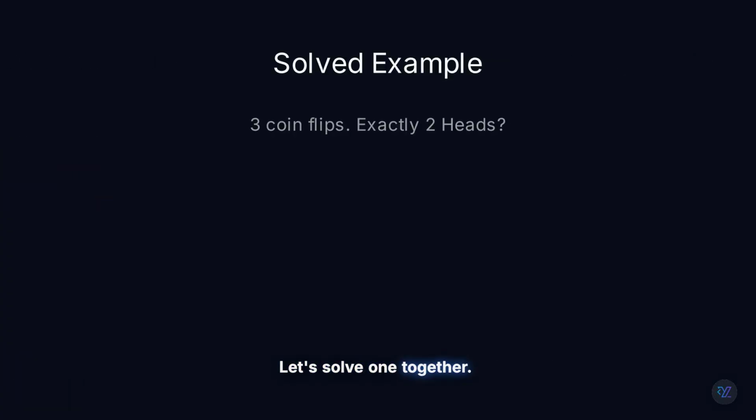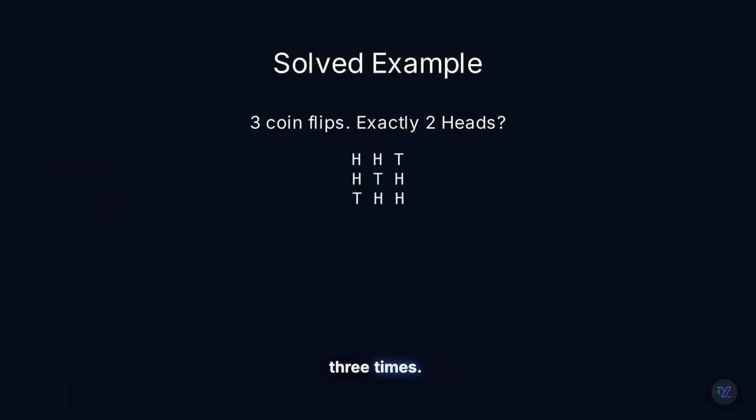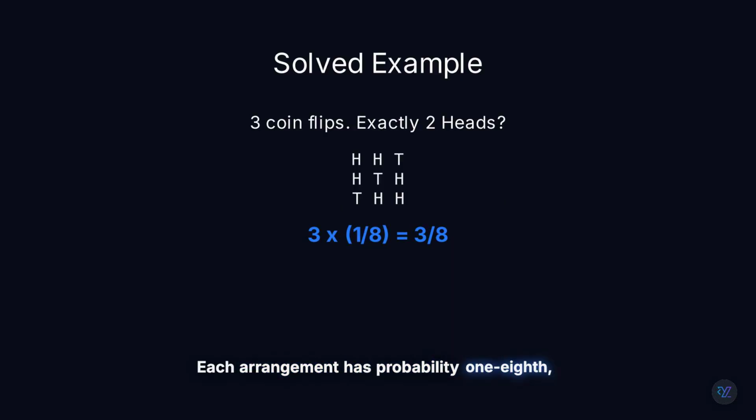Let's solve one together. We flip a fair coin 3 times. What's the probability of getting exactly 2 heads? There are 3 different arrangements: heads, heads, tails; heads, tails, heads; tails, heads, heads. Each arrangement has probability 1/8, and there are 3 such arrangements. So 3 times 1/8 equals 3/8.